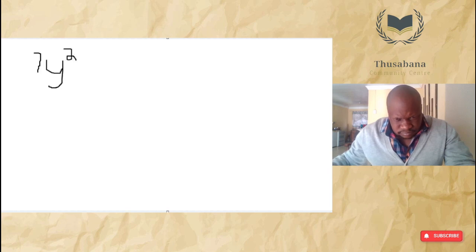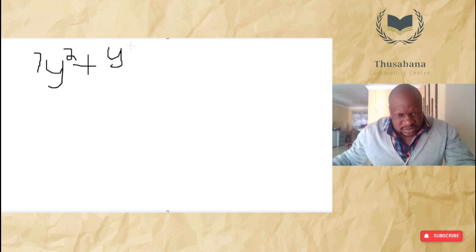So that will be 7y squared. The original expression is 7y squared plus, no, my goodness, it's not y over 5, it's y to the power of 5 over 3, minus 6y plus 2.